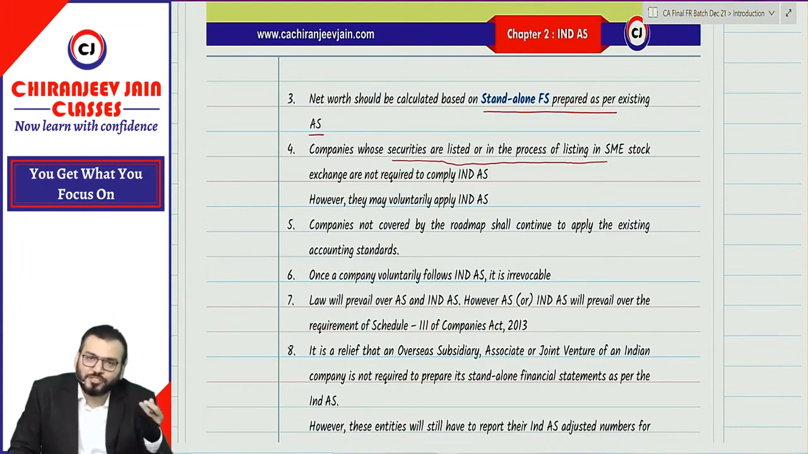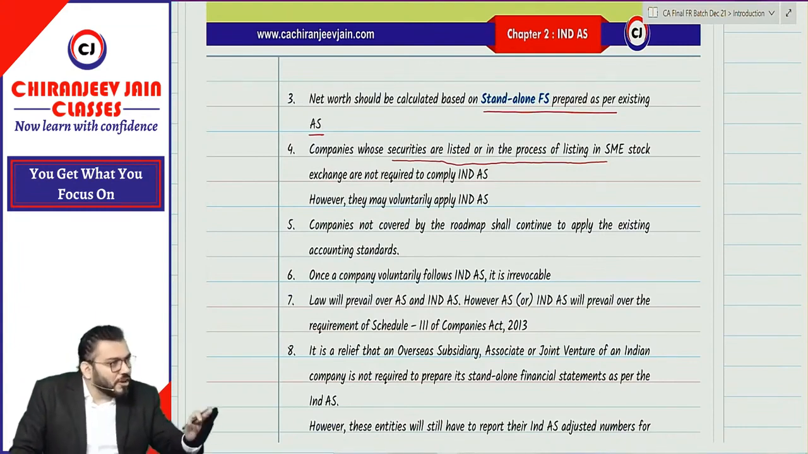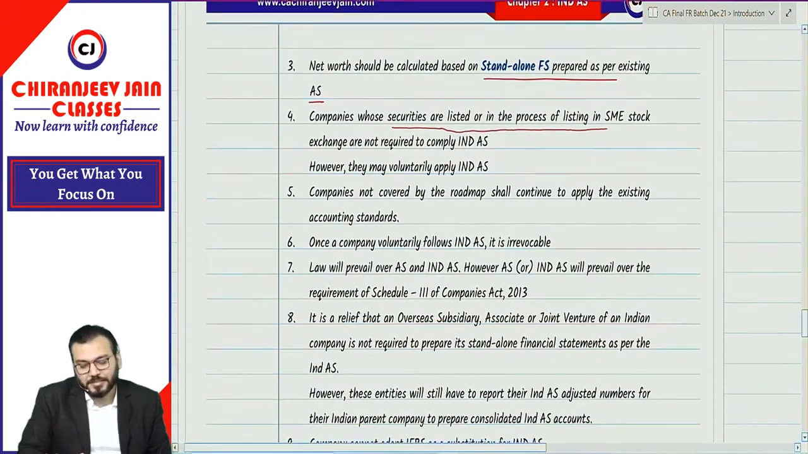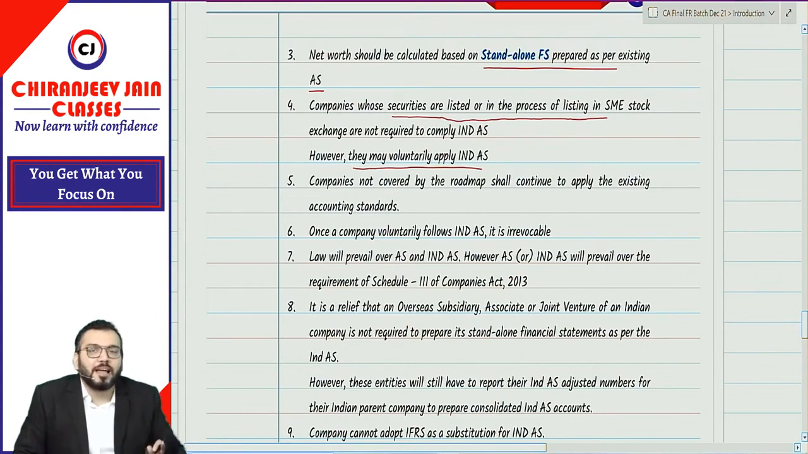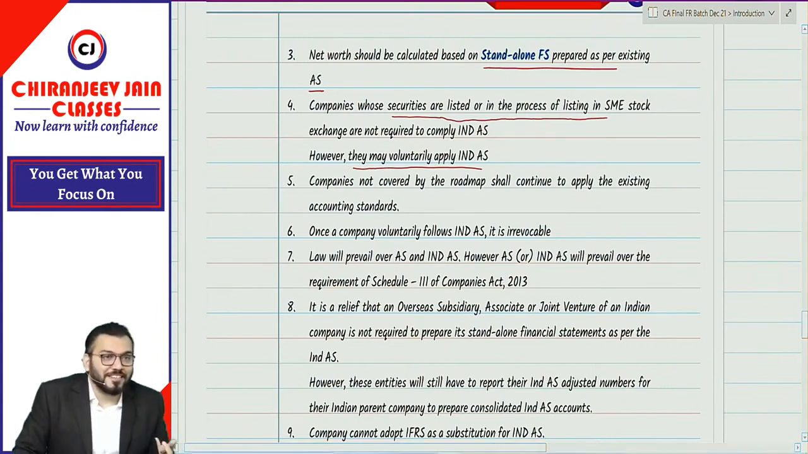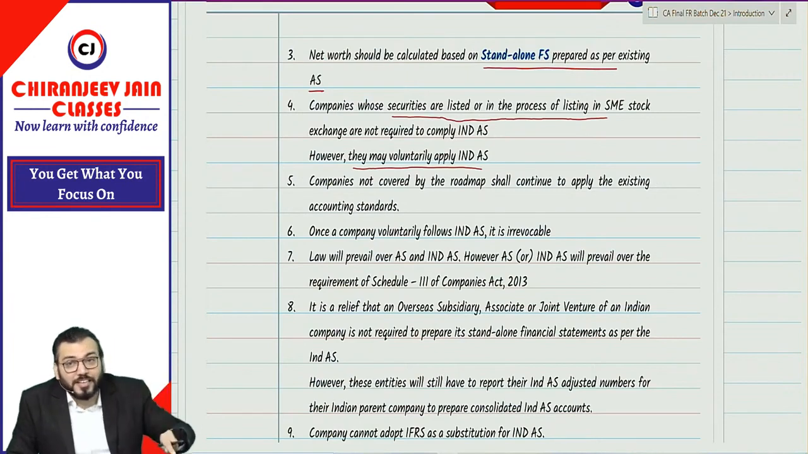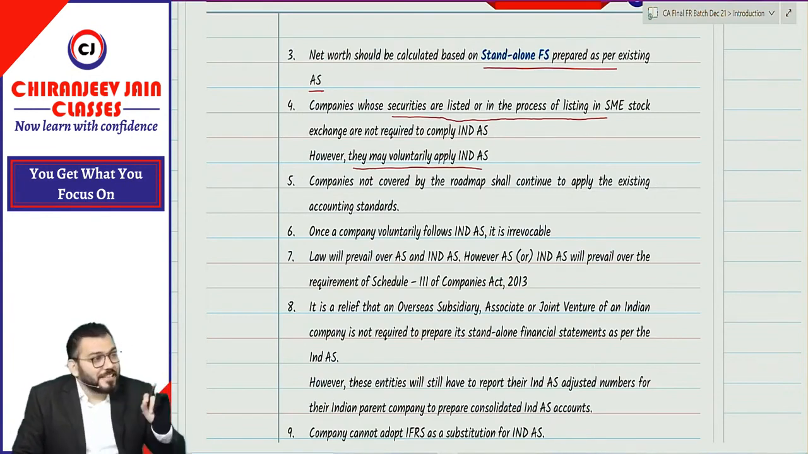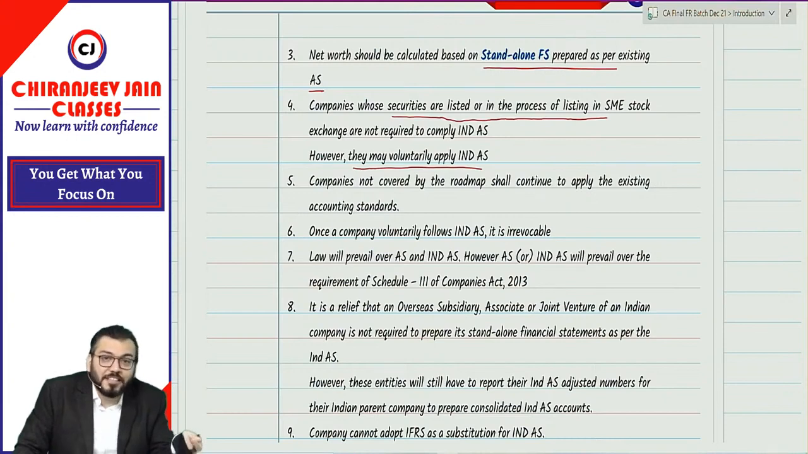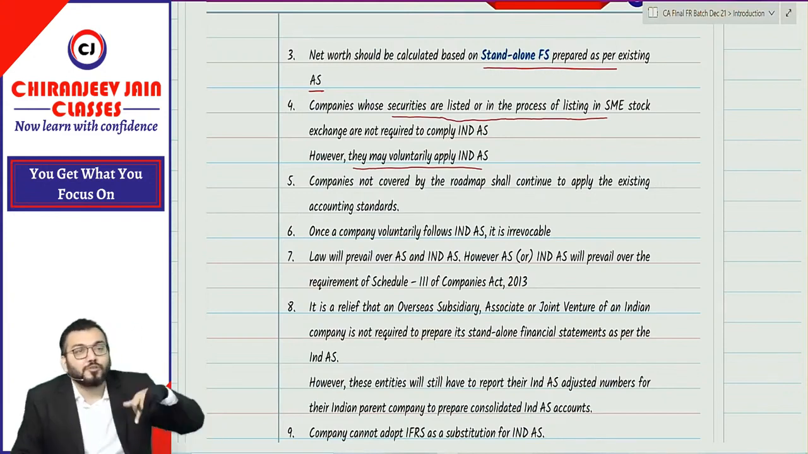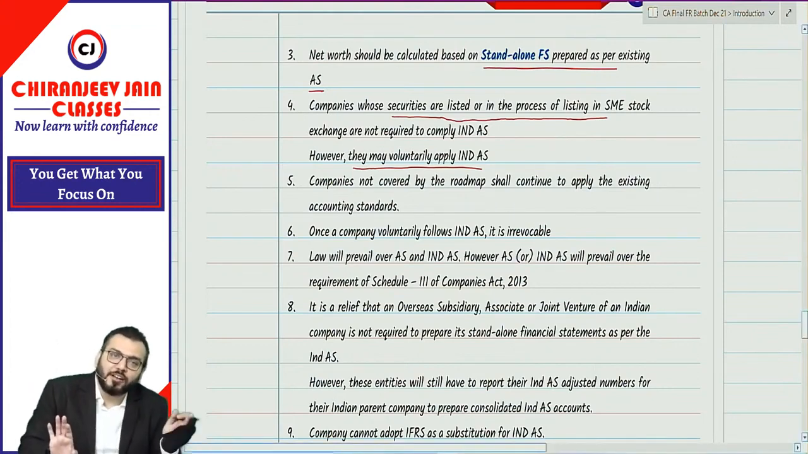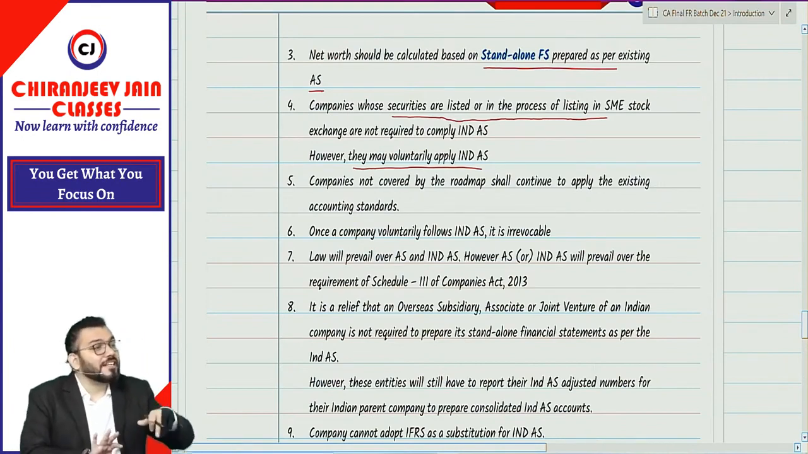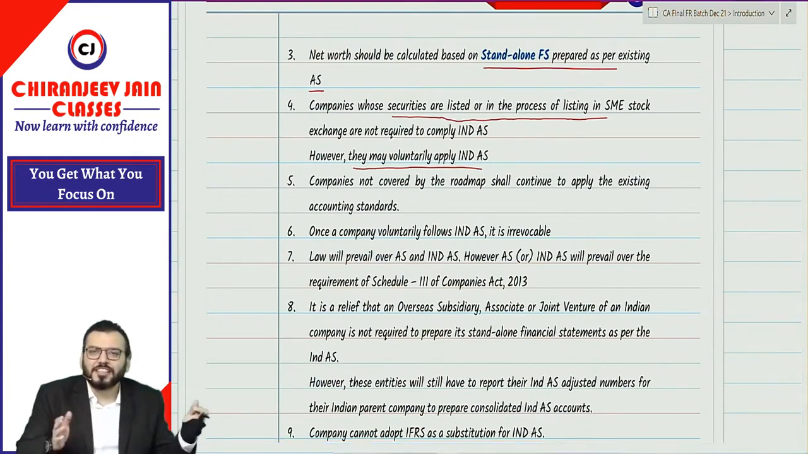So any entities whose shares are listed in small and medium stock exchange, for that Ind AS is not applicable. Relaxation has been given. Now, however, they may voluntarily apply Ind AS. Any company may voluntarily apply Ind AS. But once they have adopted Ind AS, they cannot reverse it. Any company that voluntarily adopts Ind AS cannot once again come to the existing accounting standard. Means any company can voluntarily adopt Ind AS even though Ind AS is not applicable to them. It is their choice.